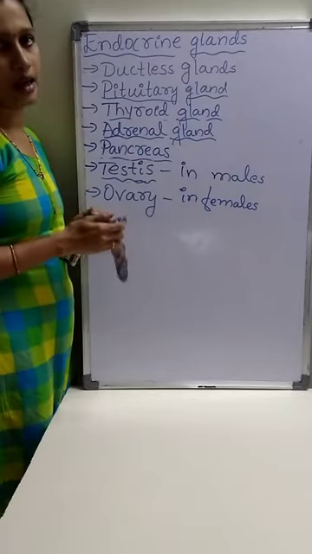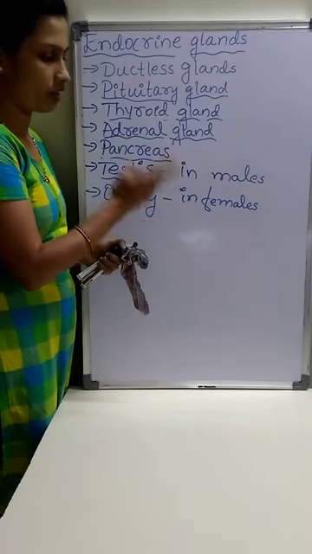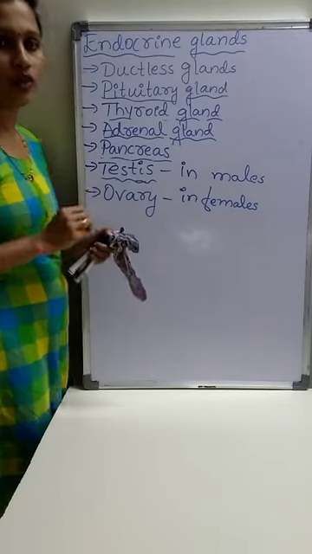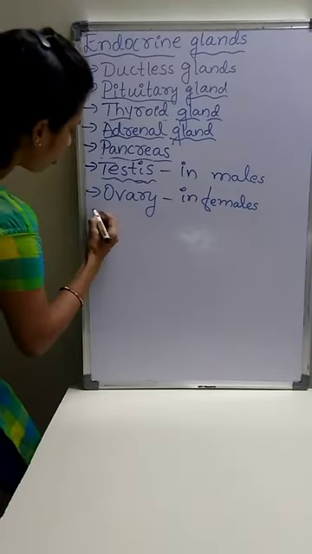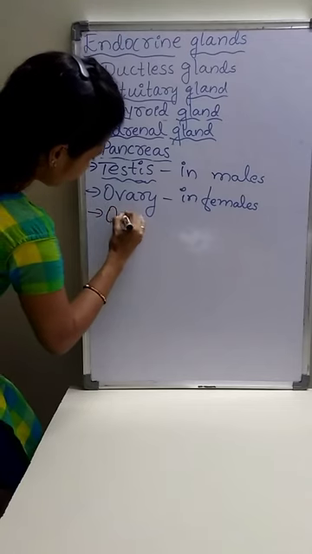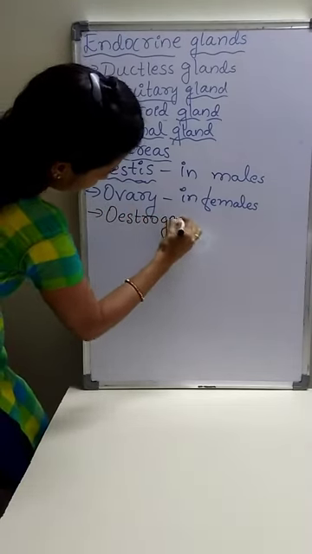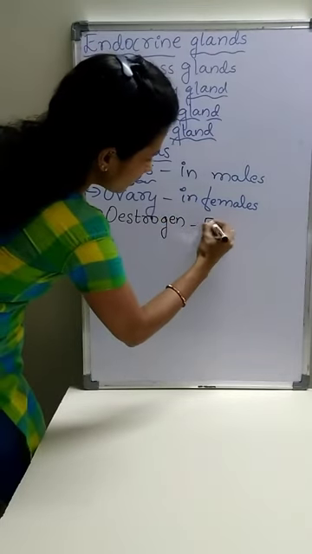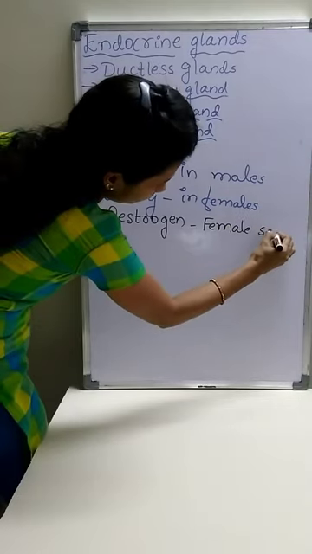In males, 2 testes are present. In females, 2 ovaries are present. And this ovary secretes the female sex hormone called estrogen. It is the female sex hormone.